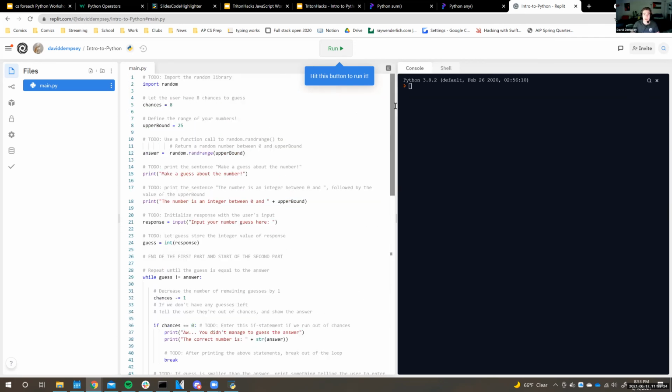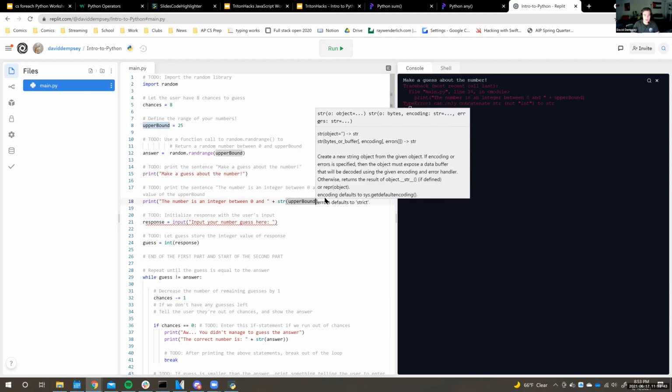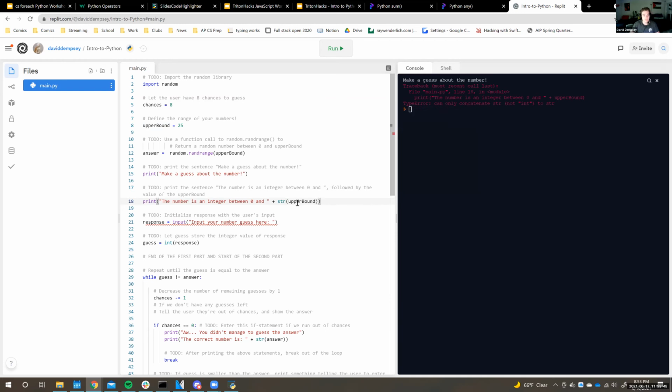Cool. So let's try running this and see if our code works. The number is an integer between 0 and upper bound. Generally you can't concatenate a string and an integer. This is on line 18. Right, so we also want to make sure that we cast our number to a string, because you can't append a number to a string easily. You have to cast it to a string before you can add it to a string. So let's try this again.